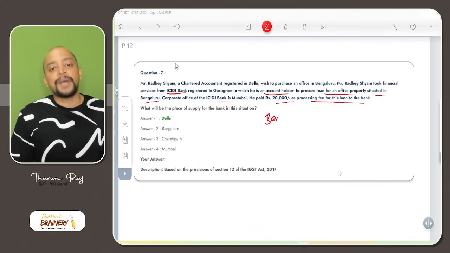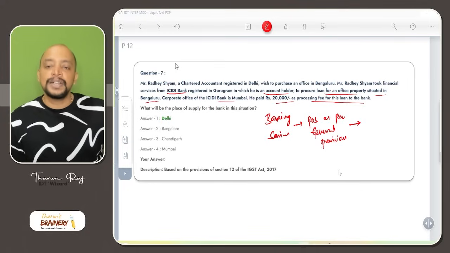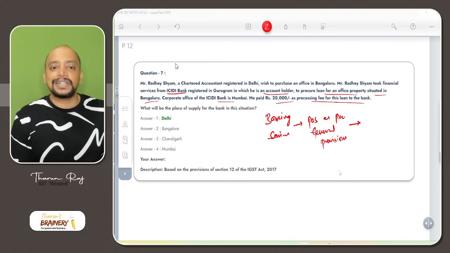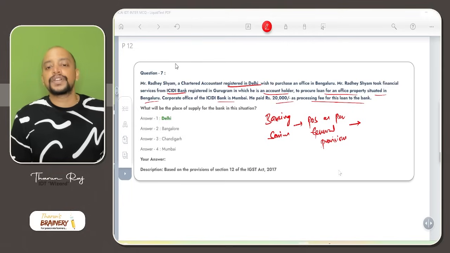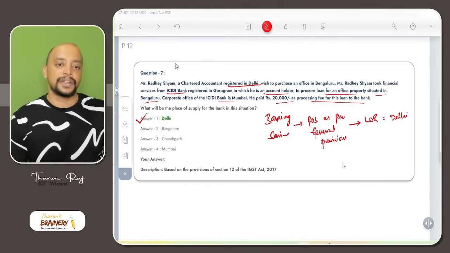Again, simple, banking services. So in case of banking services, we have to determine place of supply as per general provisions. So what will be taken as the place of supply as per general provisions? So B2B or B2C, we should check. B2B, location of recipient. Here Radheshyam is registered in Delhi, so the location of recipient, that is Delhi, will be taken as the place of supply. That's the answer for this.